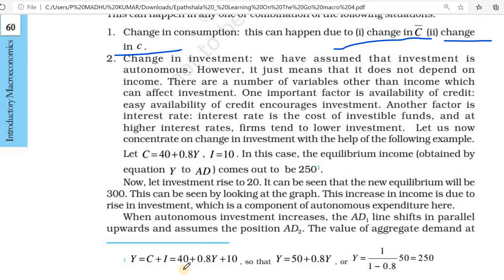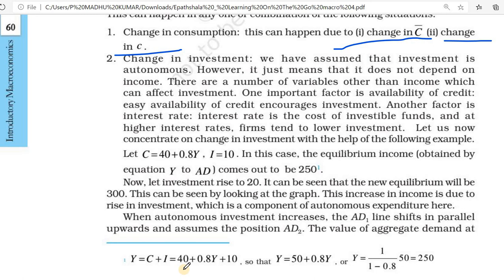Otherwise, change in investment. We have assumed that investment does not depend on income. There are a number of variables other than income which can affect investment. One important factor is availability of credit, for example if people are getting so much loan. Another factor is the interest rate. Interest rate is the cost of investable funds.